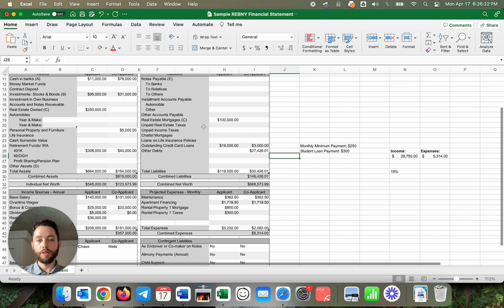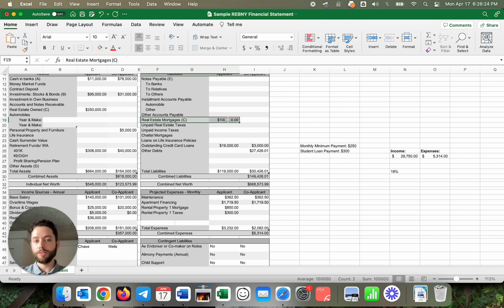So for example, real estate mortgages, that's solved based on the payment we secured here. But what about credit card loans? It looks like it's a large balance. And generally speaking, if you pay off your credit card balance every month, you don't put anything here for a co-op. But this is a large balance, so it looks like this is being carried over months.